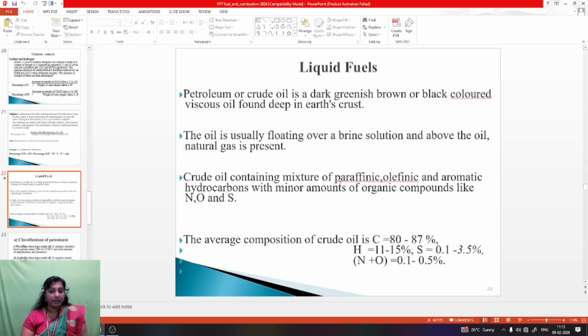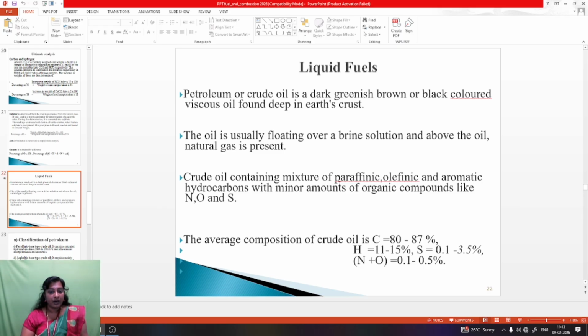The crude oil has many impurities and byproducts: paraffin, olefin and aromatic hydrocarbons, and some organic compounds containing nitrogen, oxygen and sulfur. Then the petroleum is purified. We need the purified petroleum. The byproducts can be easily removed for that purification purpose.